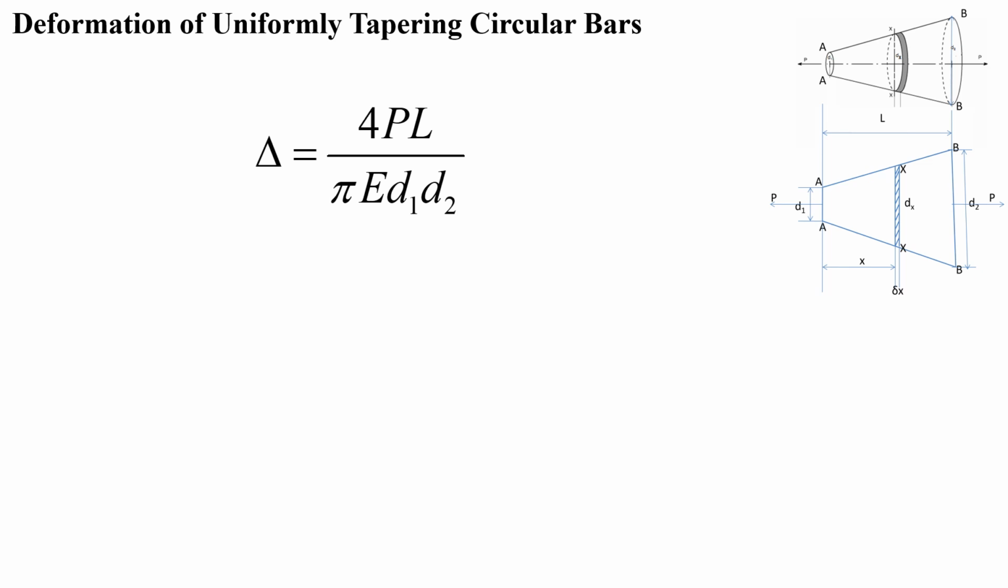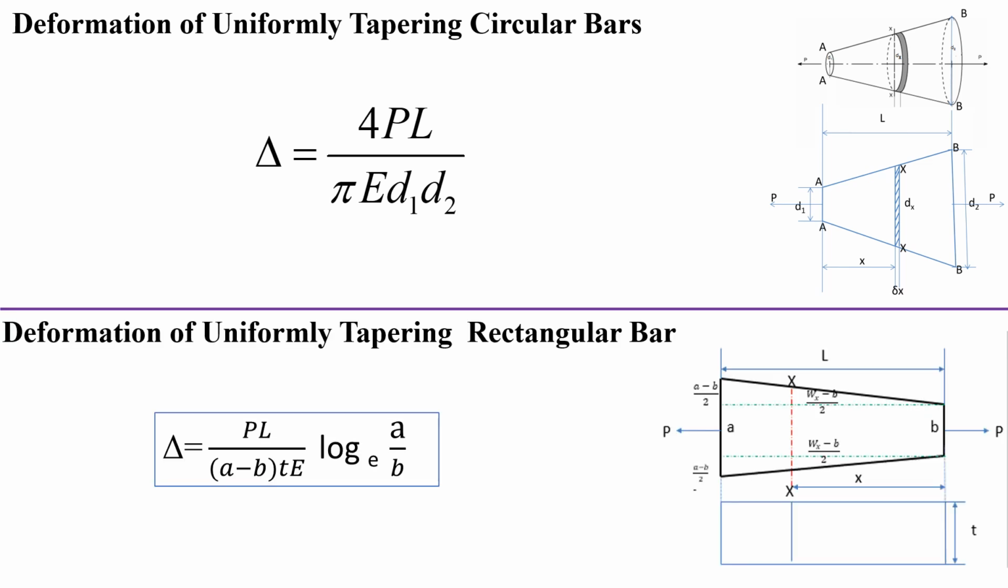Next is the deformation of a uniformly tapering circular bar. Delta equals 4PL by pi E D1 D2. Here D1 is the diameter at the smaller end and D2 is the diameter at the bigger end. Next, deformation of a uniformly tapering rectangular bar. Delta equals PL by (A minus B) t E into log of A by B. Here A is the width at the bigger end, B is the width at the smaller end.